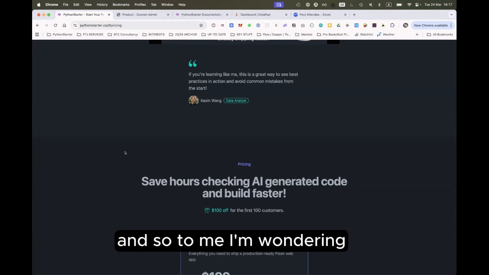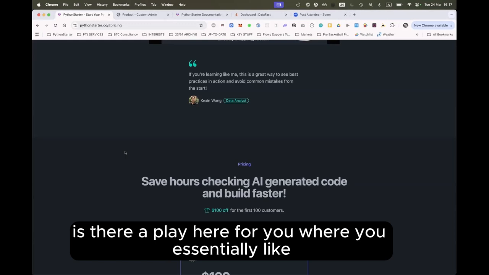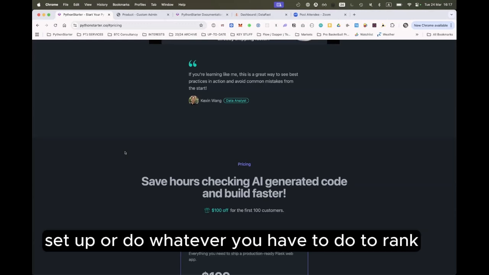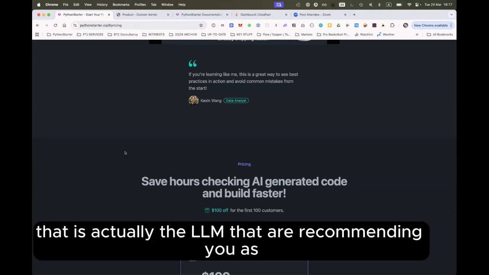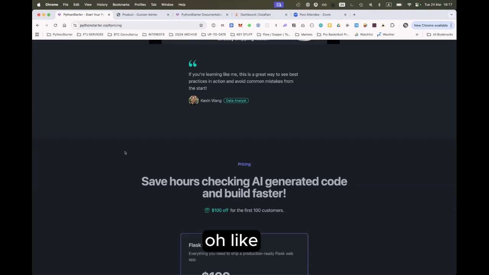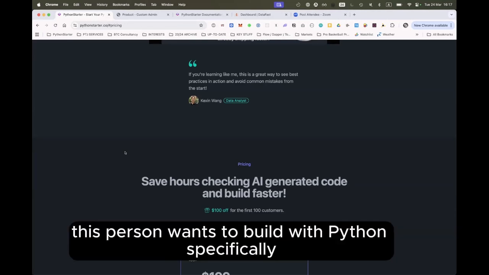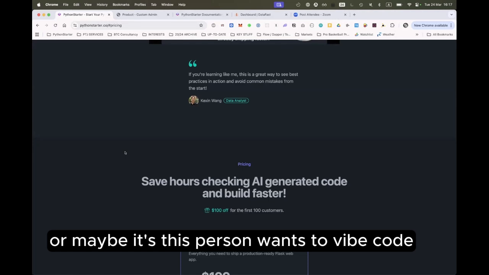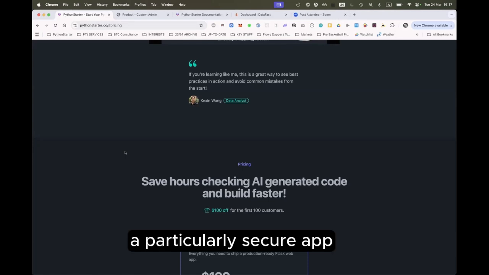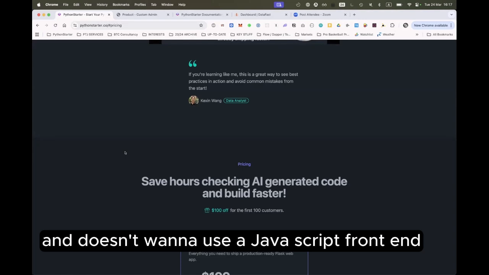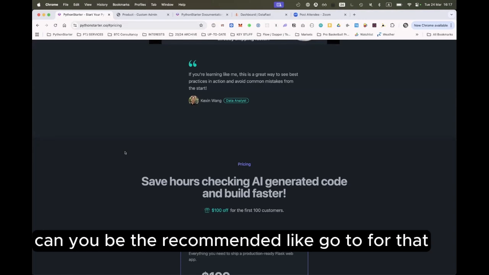And so I'm wondering, is there a play here for you where you set up or do whatever you have to do to rank so that it's actually the LLMs that are recommending you as, oh, this person wants to build with Python specifically, or this person wants to vibe code a particularly secure app and doesn't want to use a JavaScript front end. Can you be the recommended go-to for that?